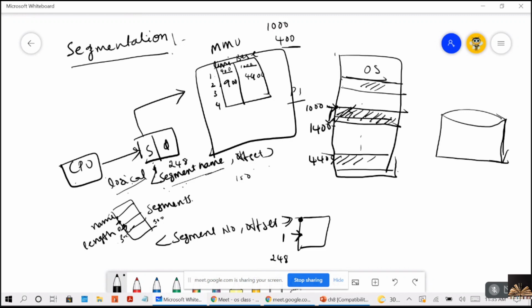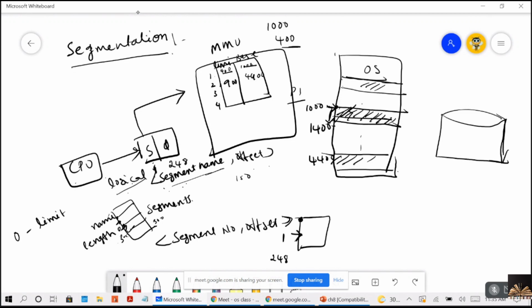Now, when is an offset legal? Offset D, I told you, no? D is the exact location, the exact address from which the CPU wants to fetch the instructions. Whenever the D value is given by the CPU, it will be checked whether it is a valid or legal offset or not. How can that be checked? This D should be between 0 and the segment limit.